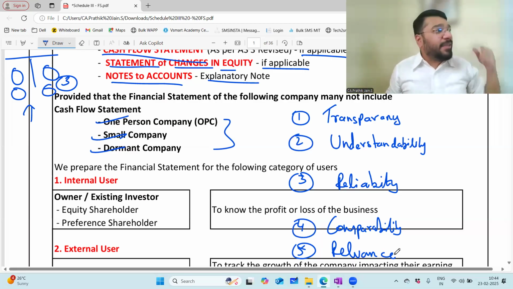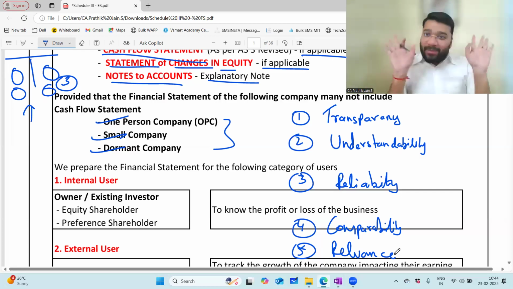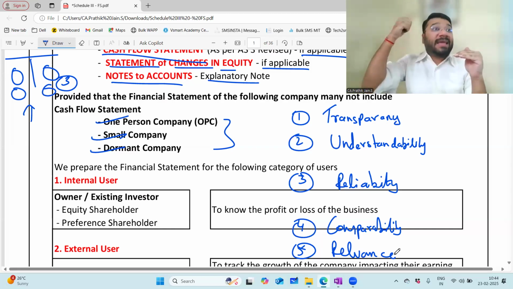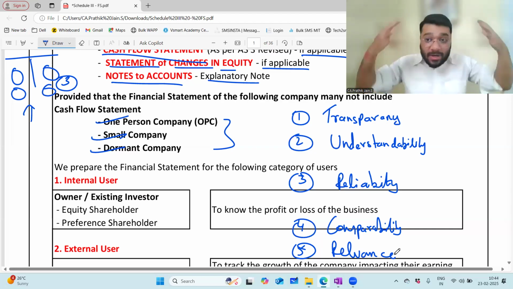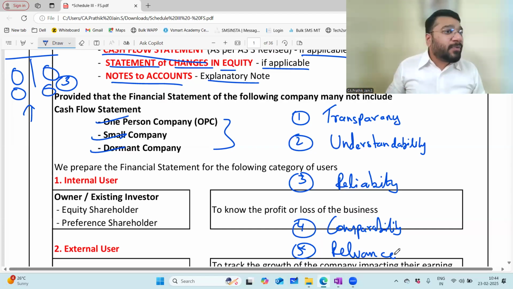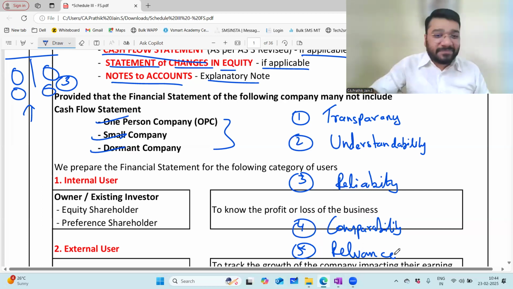You should have leadership value, leadership vision. If you are just a format mugger, then you'll become a CA, no doubt, but you'll be at this level only. If you want to create impact in the industry, if you want to become a top notch in the industry, you need to think like a leader. You need to understand like a leader. You need to have a perspective, not just your own perspective, also the perspective of a large audience. Only then will you go from this level of CA to that level of CA.